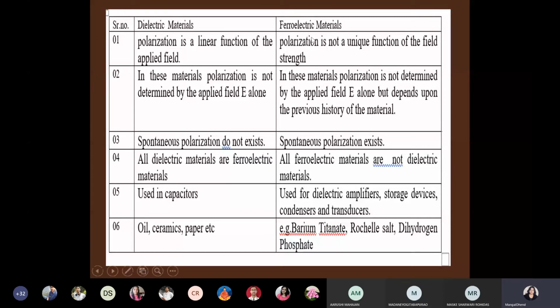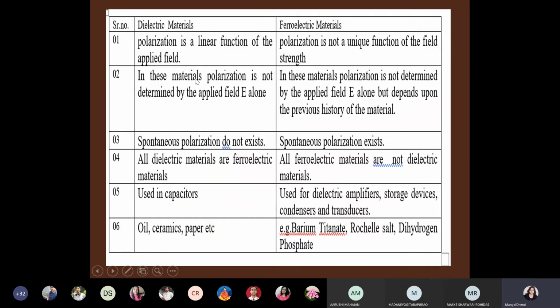But what happens in ferroelectric materials? I told you polarization will be somewhat higher than that due to the applied electric field, because initially also there will be polarization. So some part will be proportional to the electric field, but some part of the polarization was already there. So it is called history. What is the history of the material? Whether the material was initially polarized or not, and then what the total polarization will be. So it depends upon history also. You cannot say that polarization in a ferroelectric material is a linear function of electric field; it will be different.